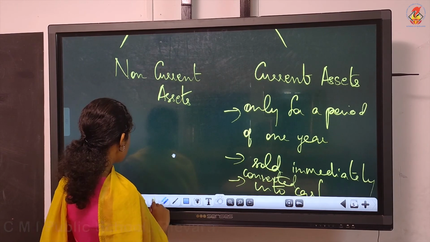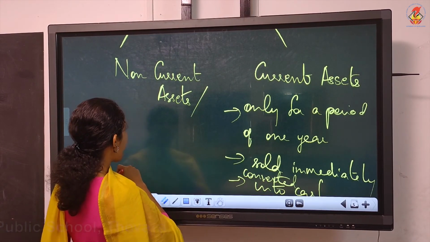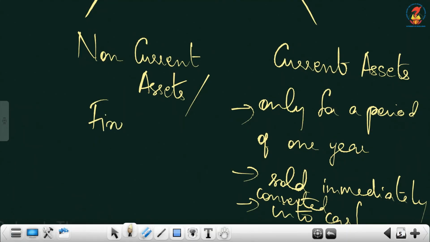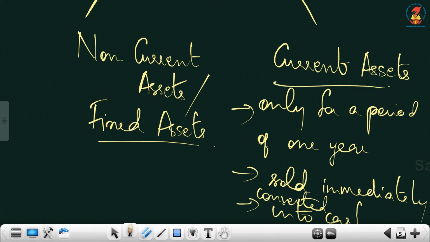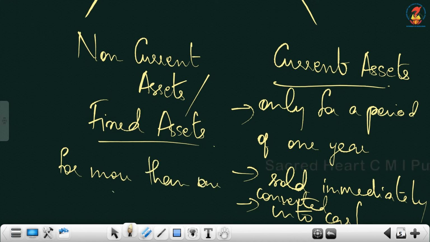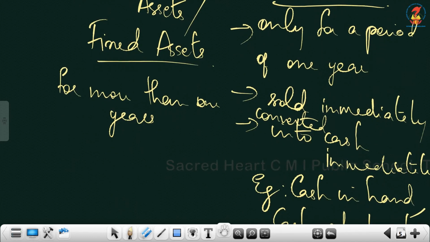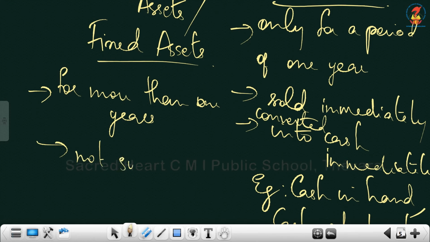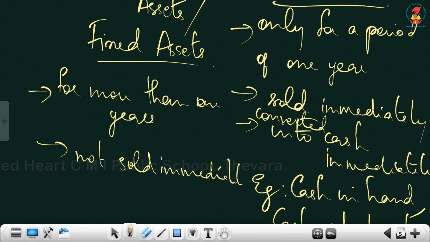Next one is non-current assets, or we can call them fixed assets. It is long-term in nature. Meaning, it will be held by the business for more than 1 year. Can be 2 years, 3 years, 10 years, etc. So fixed assets or non-current assets means immediately will not be sold, immediately it will not be converted into cash.